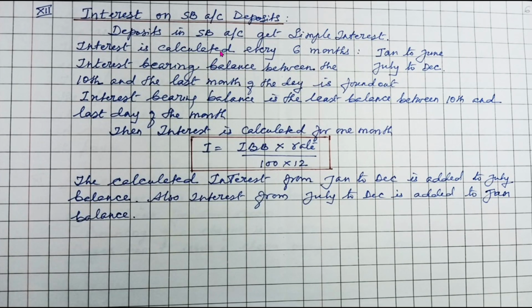The interest on SB account deposits. Deposits in an SB account get simple interest. Interest is calculated every 6 months, from January to June and from July to December. Interest bearing balance between the 10th and the last day of the month is found out. Interest bearing balance is the least balance between the 10th and the last day of the month. Then interest is calculated for 1 month, that is I is equal to IBB into rate upon 100 into 12. The interest calculated from January to June is added to the July balance. Also, interest calculated from July to December is added to the January balance in your passbook.